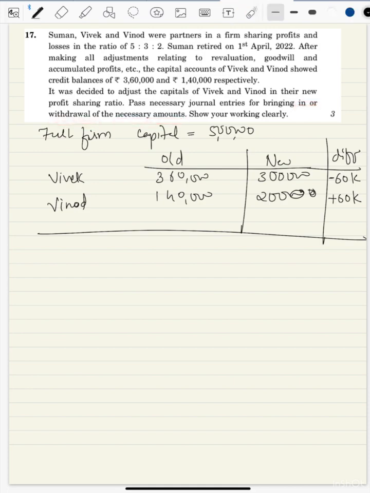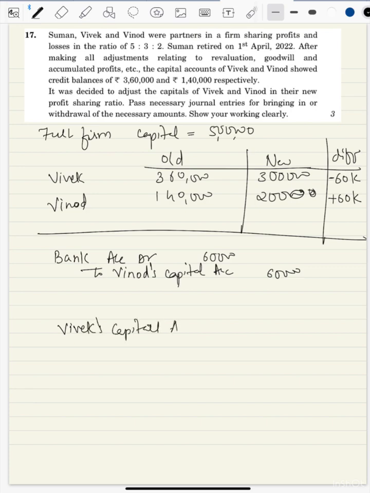So there are going to be two journal entries we are going to write. Bank account debit to Vinod account, because Vinod is going to bring in capital of 60,000. Narration, you need to write down that additional capital brought in by Vinod. Then Vivek is going to withdraw, so we'll write Vivek's capital account debit to bank 60,000. Narration, you can write down capital withdrawn by Vivek. This is the solution of this question.